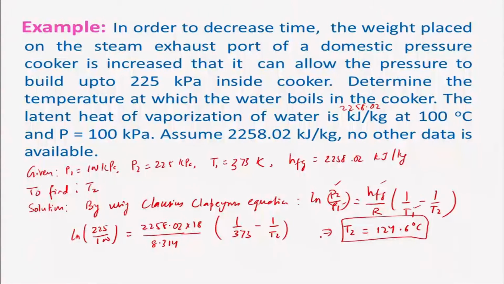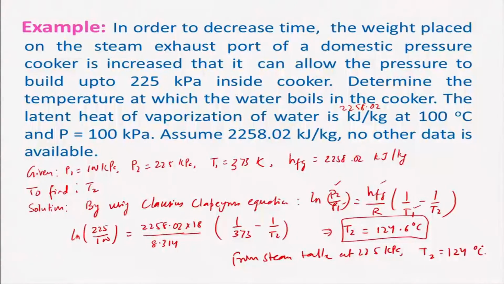If you look at your steam table, at 225 kPa you get temperature T2 equal to 124 degrees Celsius, which is very close to that.